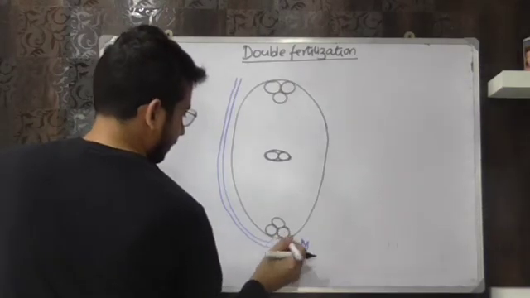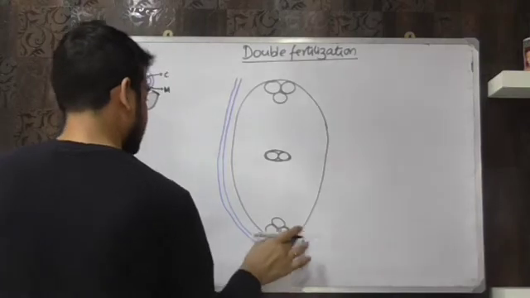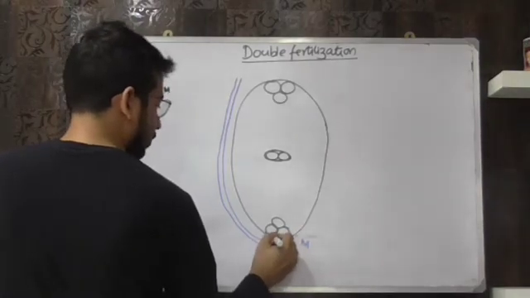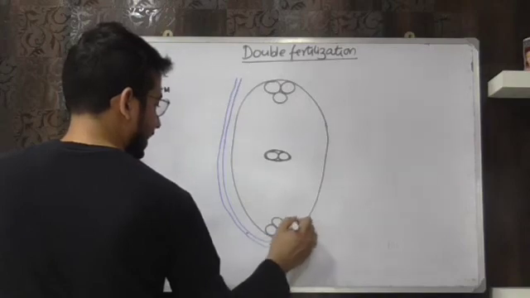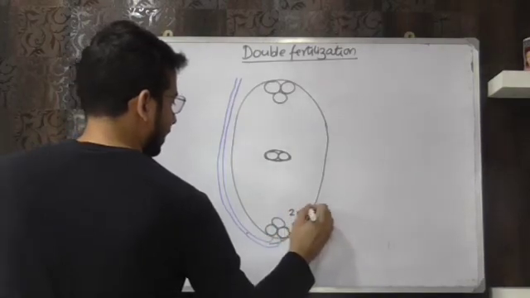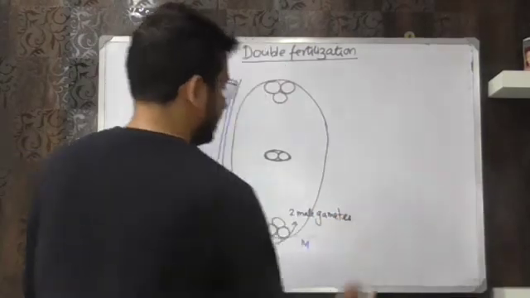And this micropyle, यहाँ पे एक structure है. This micropyle, चलो उसकी बात करेंगे. This micropyle के through ये enter कर जाता है और इसके अंदर male gamete. तो I can say इसके अंदर से कितने male gamete निकलेंगे? 2 male gametes. This pollen tube will bring 2 male gametes with it.